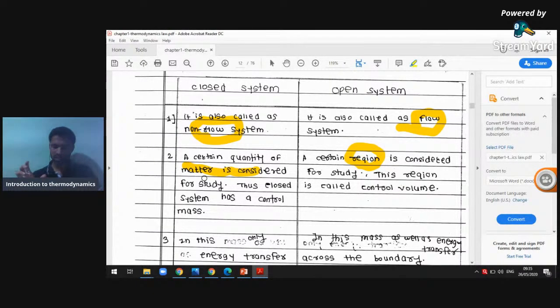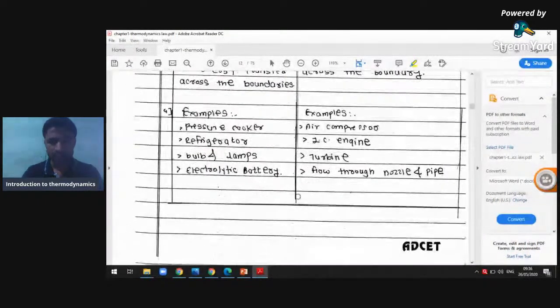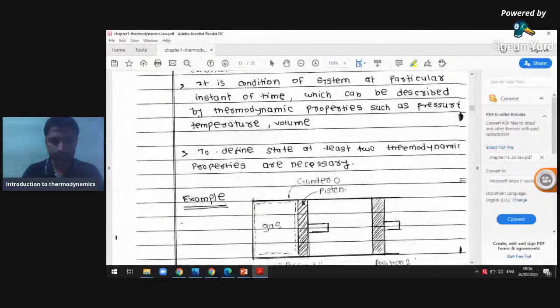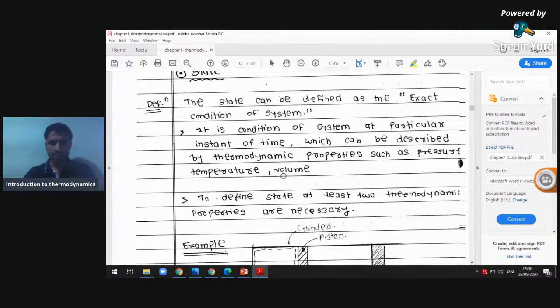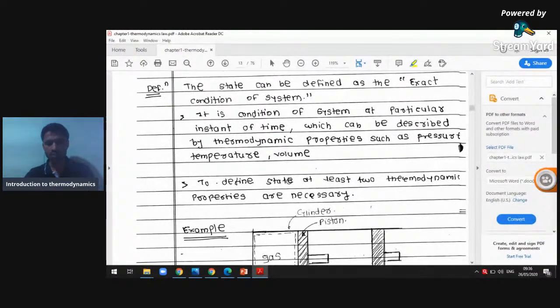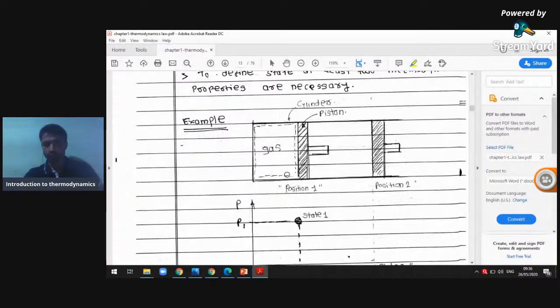So the region is very important here, and in the closed system the matter is very important. Hope you understand the whole classification of systems: open system, closed system, isolated system. Just a short revision now.